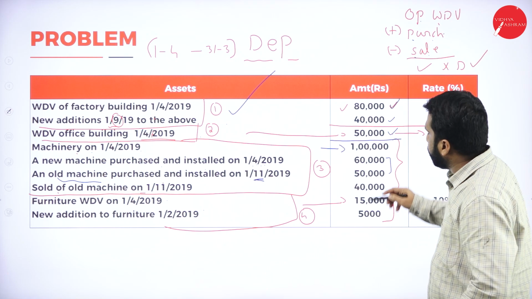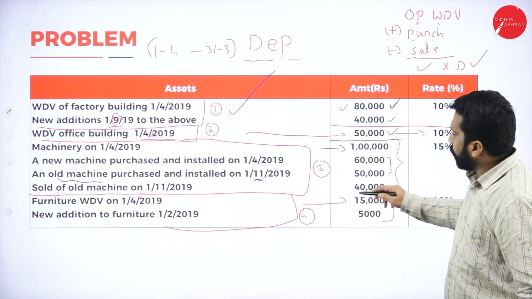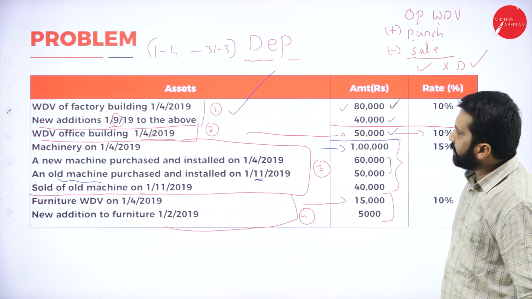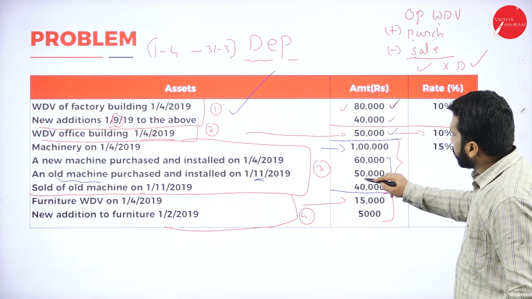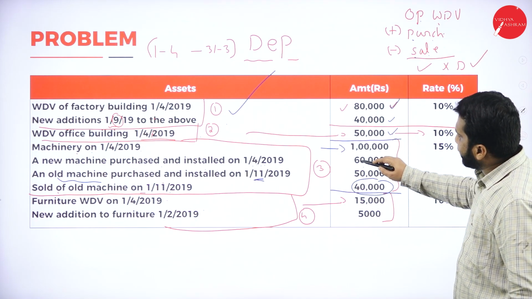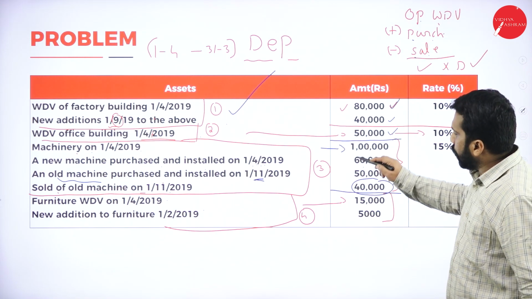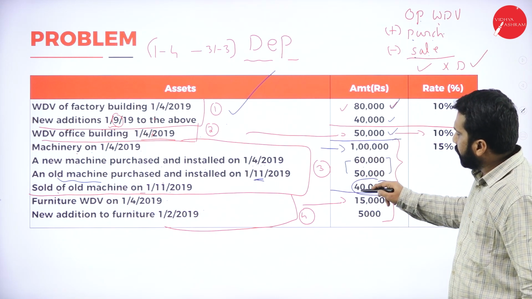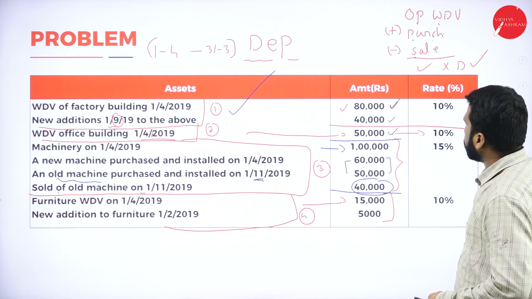So it will be what? Yes. 60 plus 50. And again we got 40,000. And is there any sale? Yes. There is a sale of 40,000. 1 lakh plus 60 plus 50 minus 40. Hope you are clear. Opening plus purchase minus sale. You will get your final answer.